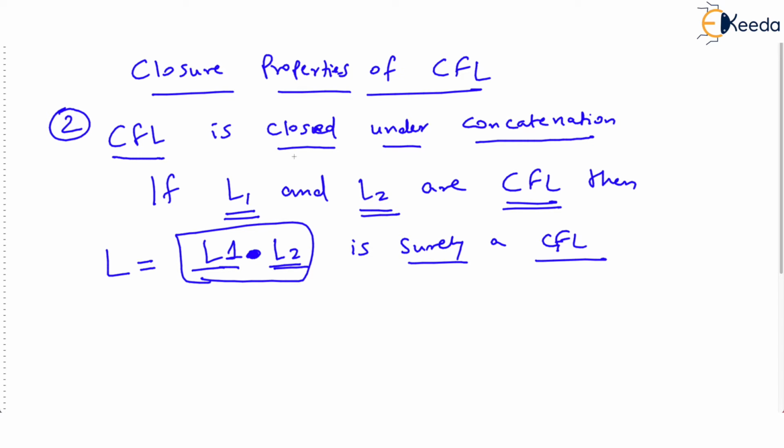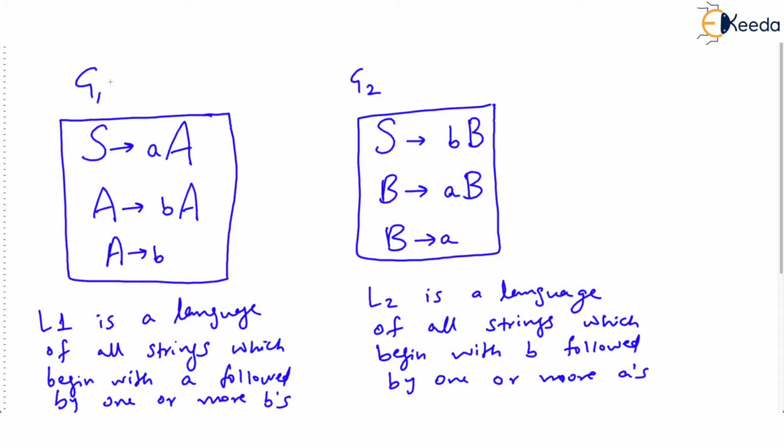a context-free language. It's very easy to prove actually. As an example, suppose we take some context-free grammar and call it G1. Just observe, the start symbol S derives small a followed by capital A, but capital A derives small b followed by capital A, and finally capital A can end up with small b. So it's visible that this CFG will generate all strings which begin with a single a, only one a in the beginning, followed by one or more b's. That's what I have described here.